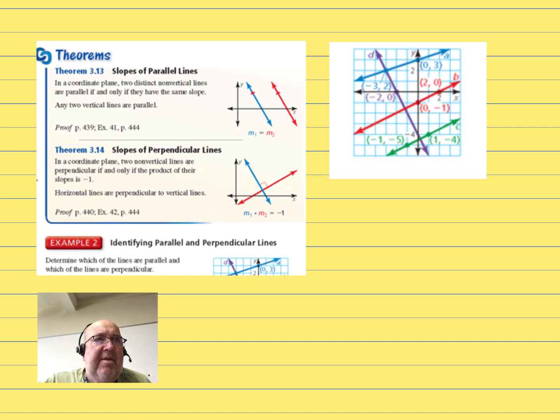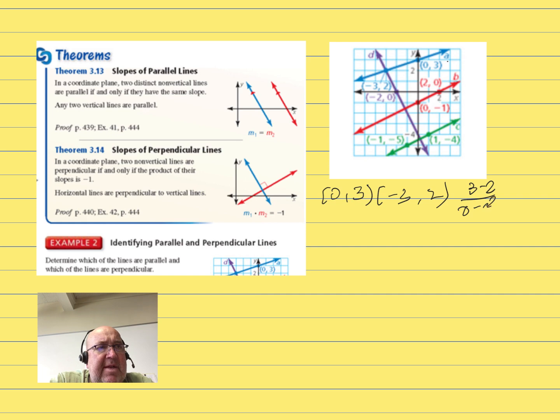So we're going to look at the 4 lines on this graph, and we're going to find their slopes. So I'm going to start with line A. Line A has points 0, 3 and -3, 2. We're going to put that into the equation. So we're going to go 3 minus 2 over 0 minus -3. When you subtract a negative, you end up adding. So our m is going to equal 1/3 for that line.